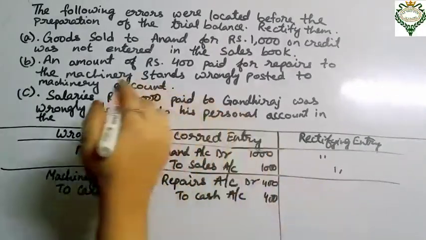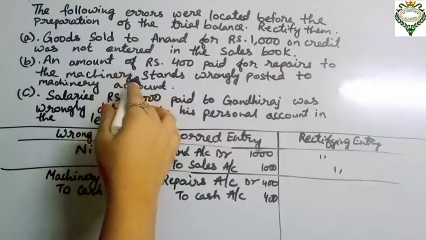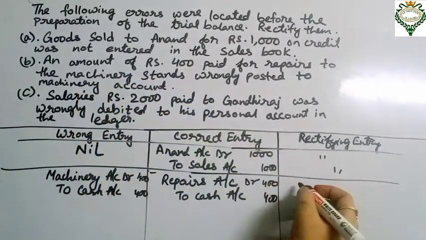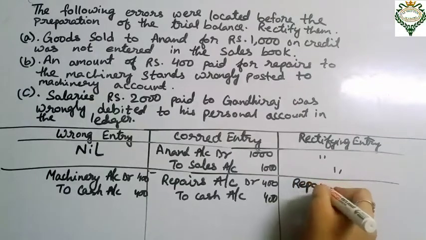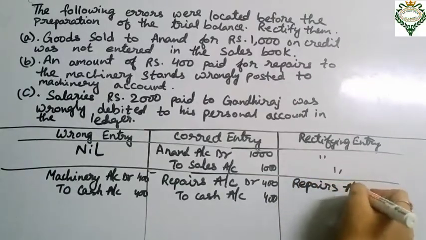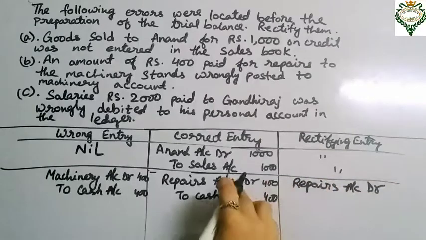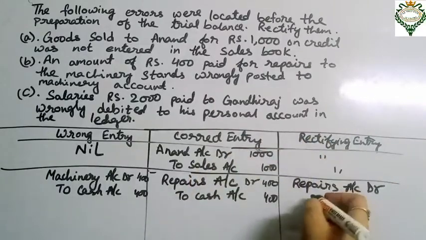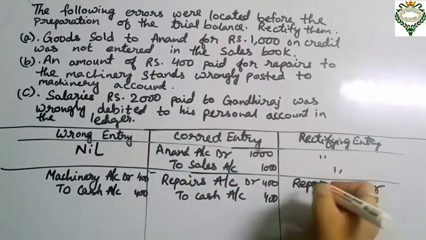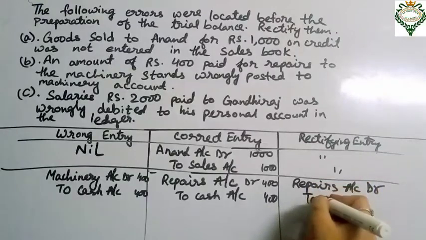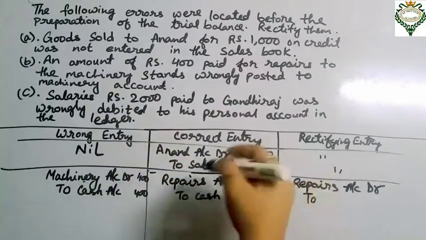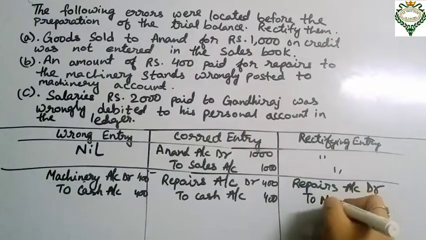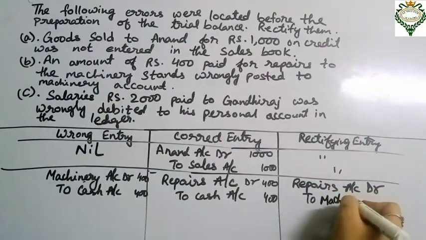But as it has been recorded in the machinery account, we have to rectify the entry like this. We write repairs account debit, because we have to add the amount in the debit side of the repairs account, and we credit the machinery account because it has been recorded in the machinery. So we have to take that 400 from that account, and we will credit the machinery account. Understood, students?